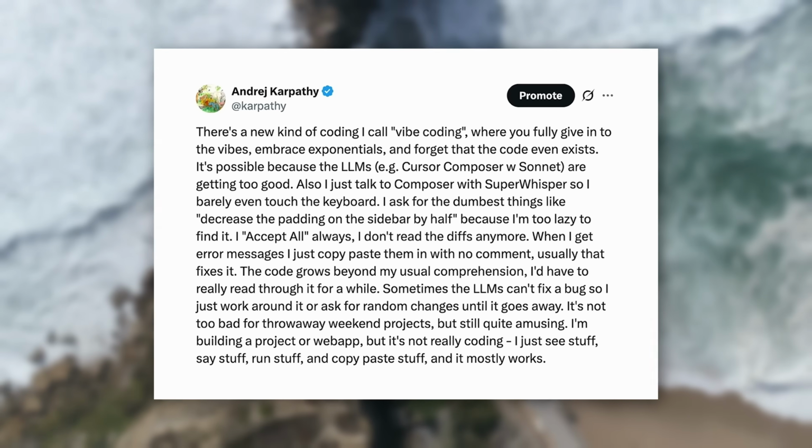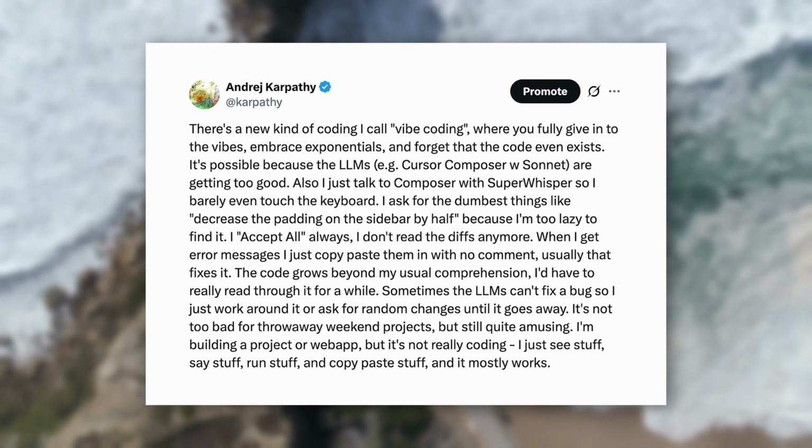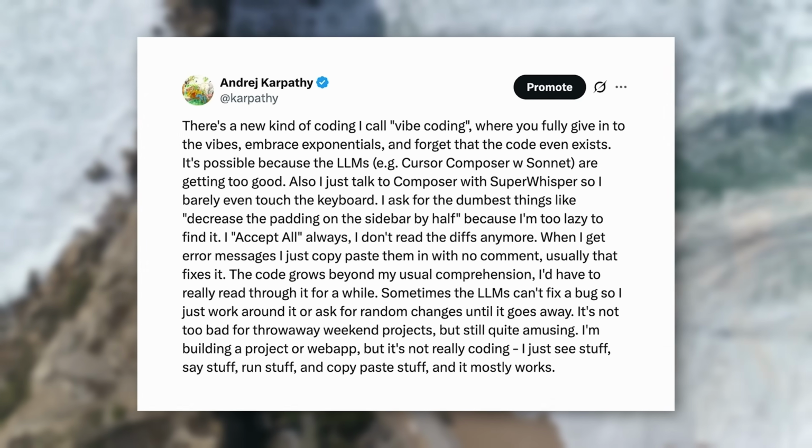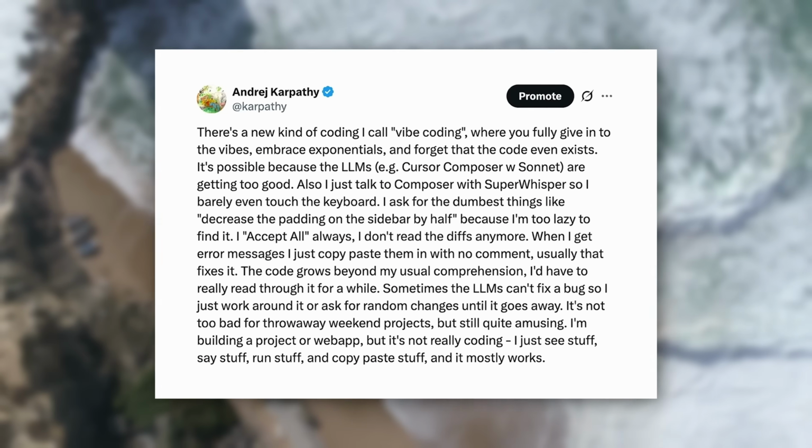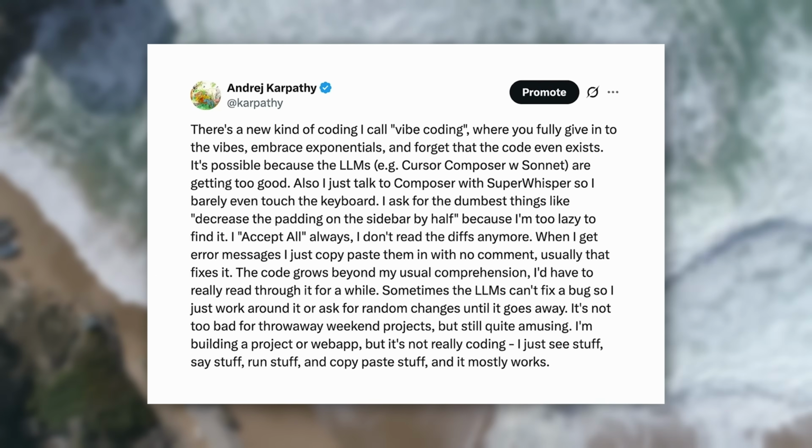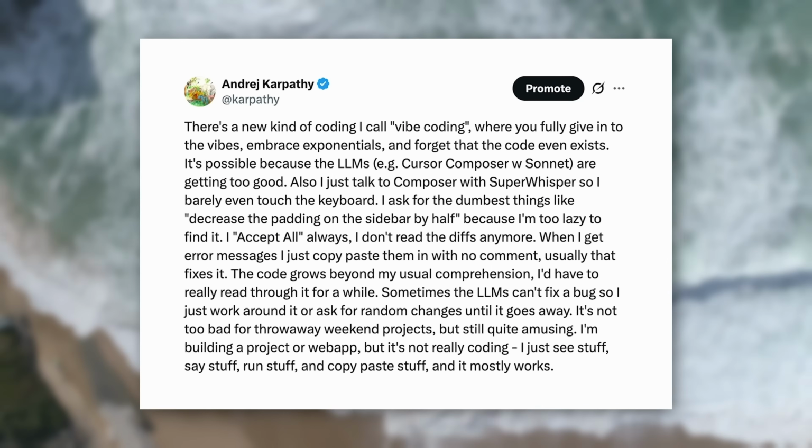From the words of Andrej Karpathy, former director of AI at Tesla, an OpenAI co-founder, and founder and CEO of Eureka Labs, who coined the term vibe coding. Well, the infamous tweet states, "It's where you fully give in to the vibes, embrace exponentials, and forget that the code even exists. I ask for the dumbest things, like decrease the padding on the sidebar by half, because I'm too lazy to find it.